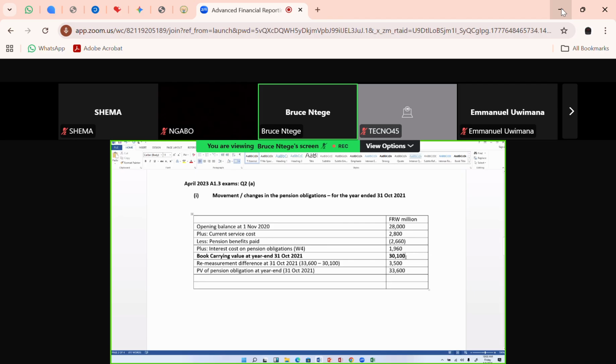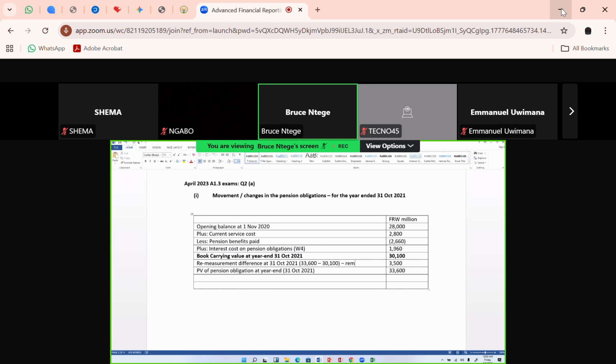If my book value of the liability was 30,000 and now it's 33,000, it has increased. It means that I have lost out. If a liability goes up, if you had a payable of 30,000 and it should now be 33,000, then I have a remeasurement loss.